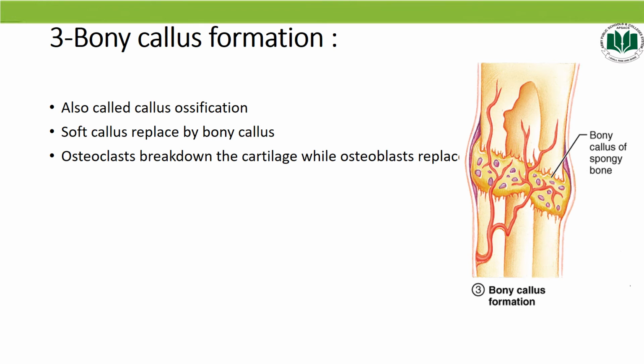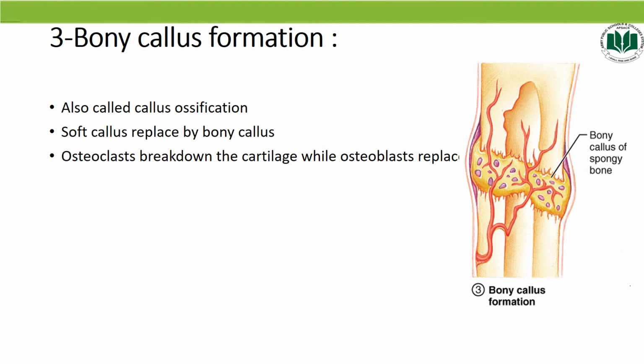Now the step number 3, bony callus formation. It is also called callus ossification. Callus means a porous mass, ossification means bone cells. So that means in this step the soft callus is replaced by a bony callus. As we discussed in the previous slide how the soft callus is formed, in step number 3, about 2 months later, this soft callus will be replaced by a bony callus.